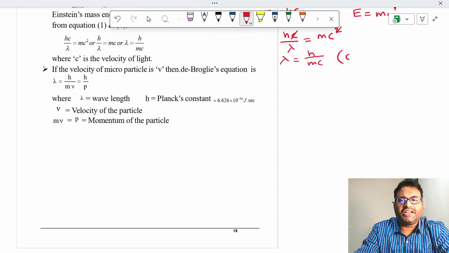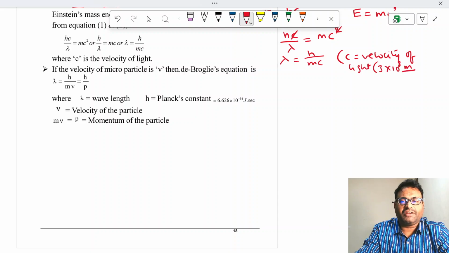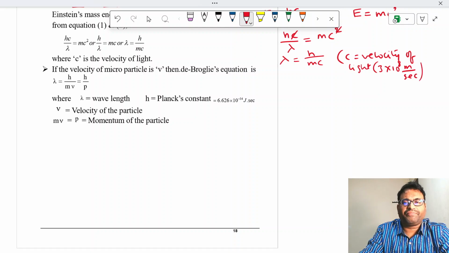So what is c here? C is velocity of light, which is equal to 3 into 10 power 8 meter per second. Okay, velocity of light. So we are taking a light radiation. That light radiation is having a wave nature, and that wave nature can be expressed in terms of wavelength, and that wavelength of light radiation is given by lambda is equal to h by mc.